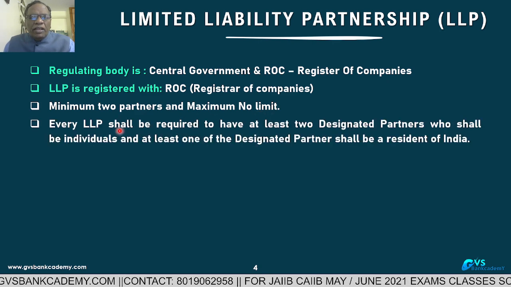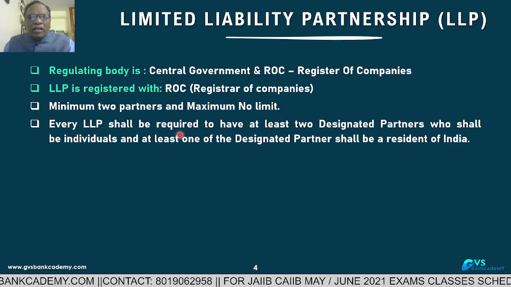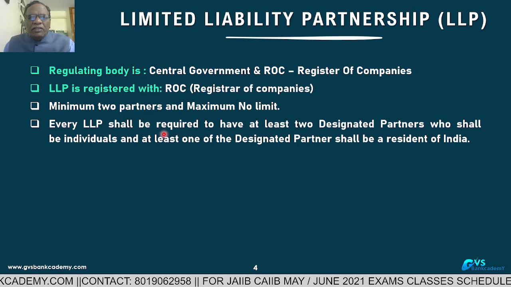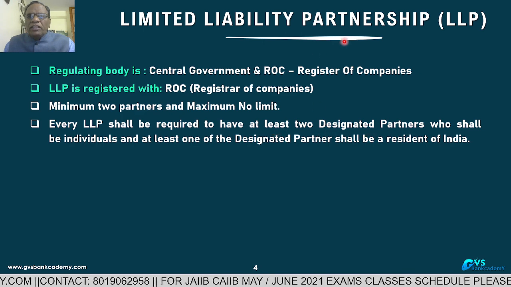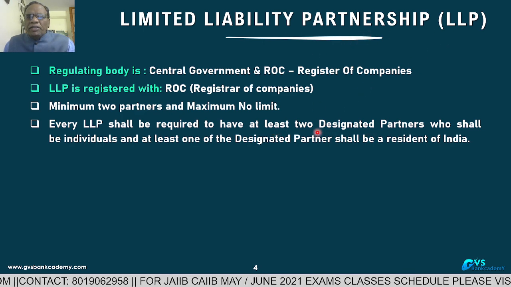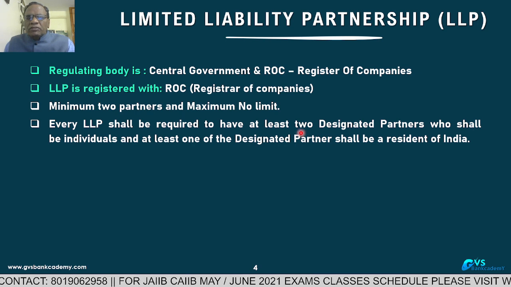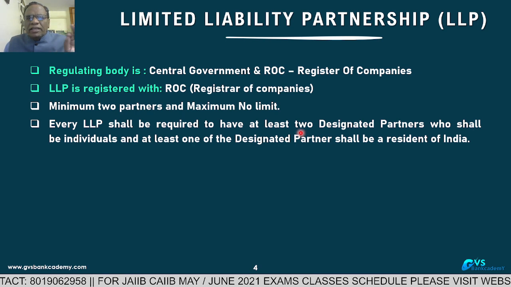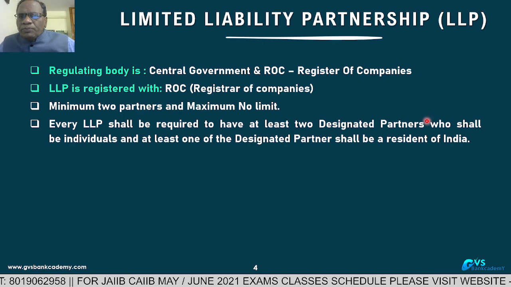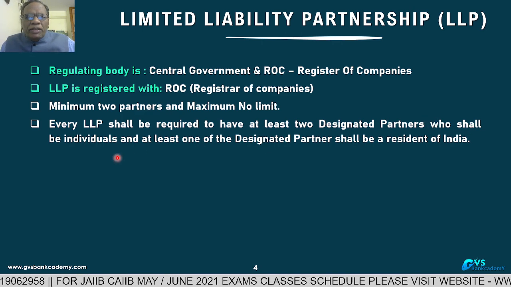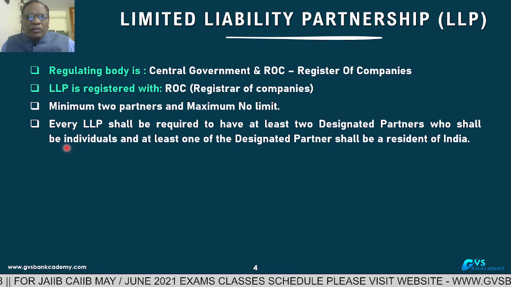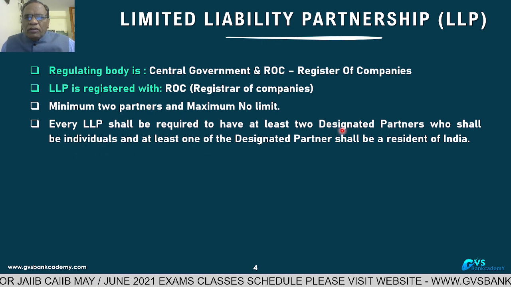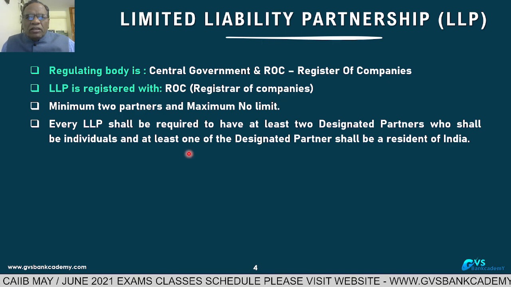Every LLP shall be required to have at least 2 designated partners. In all LLPs, how many designated partners? 2 partners are going to be designated as designated partners. And who shall they be? These 2 designated partners must be individuals only. 2 designated partners are required, and these 2 designated partners are individuals.